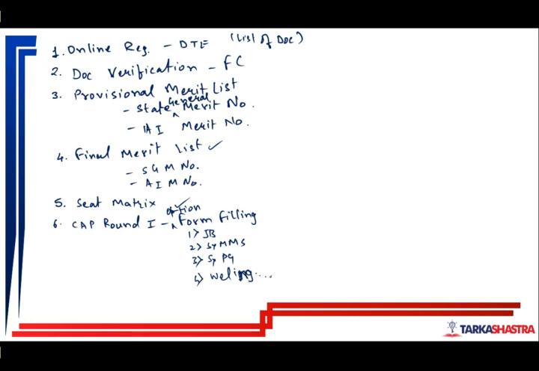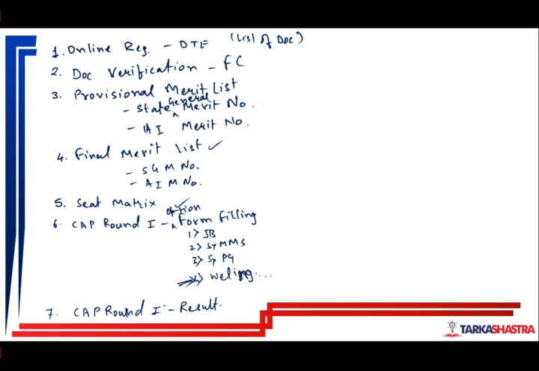Now what would happen? The seventh thing would be the CAP round 1 result. If you are getting a college, they will show that, let us say, you have got into Welingkar, and if you want to confirm the admission, whatever the process is.